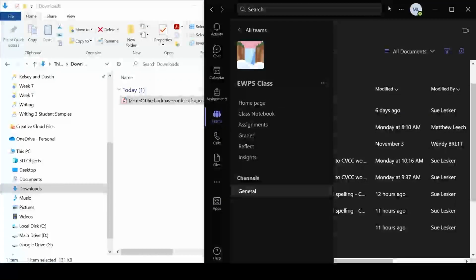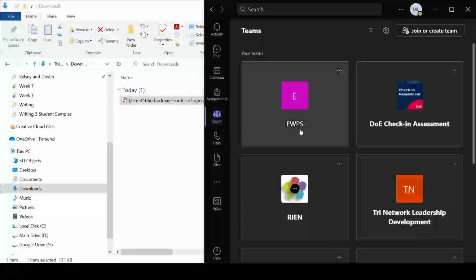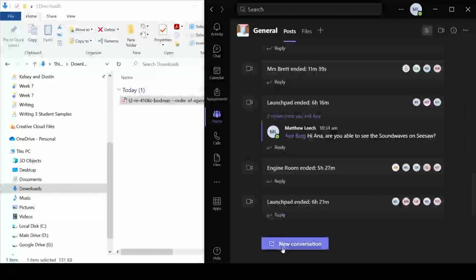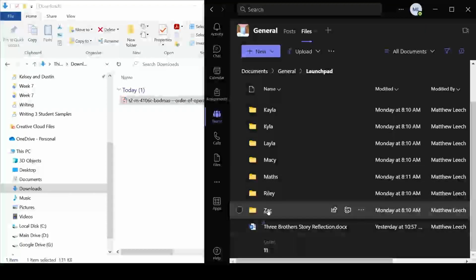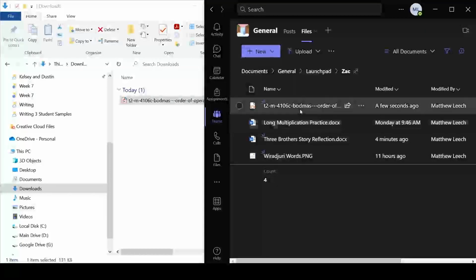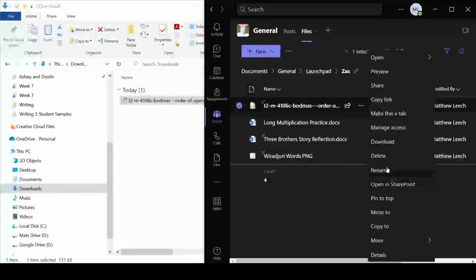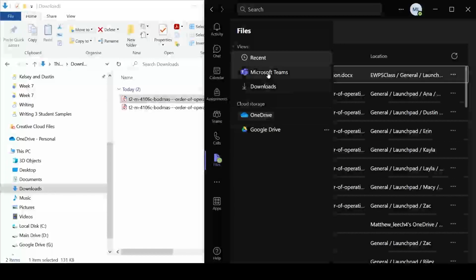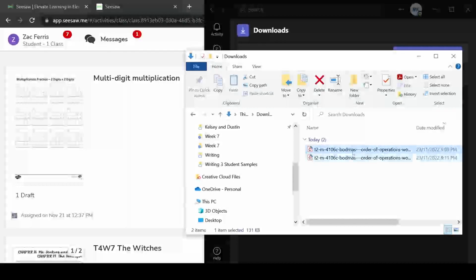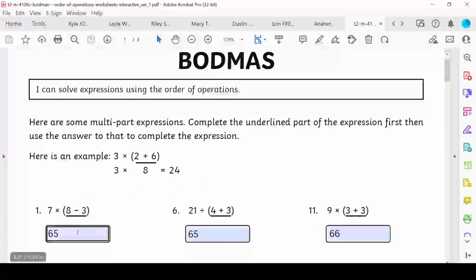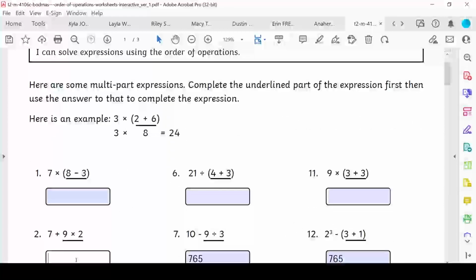You might have to go back in the video to look at some of those steps because there's a few things to do. But basically, Teams, there's the class, files, Launchpad, you've got a name. You can open Word documents. If they're a bit weird, you can download them. Hit the dots, click download. In files, there's a downloads button and a downloads folder, and that's where the stuff exists. So here is this one, which I'll fix for Zach. And that is how to work with files with Teams.